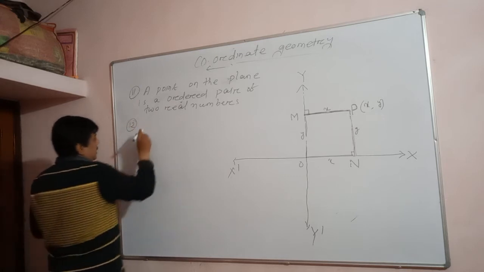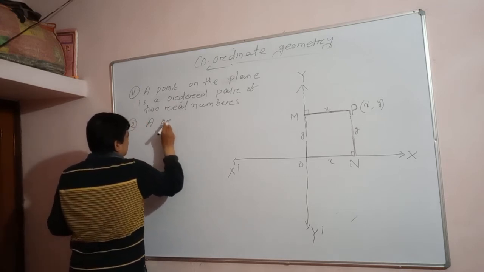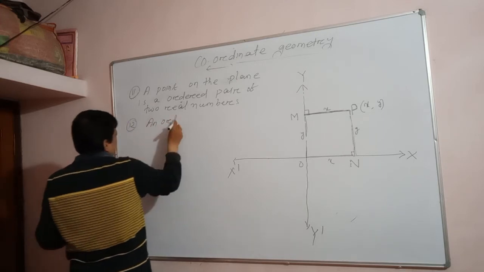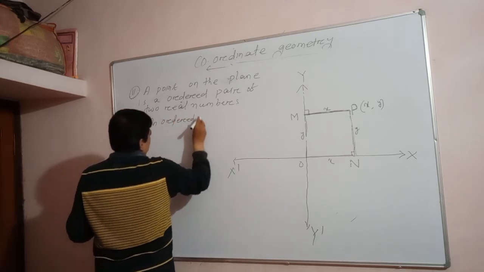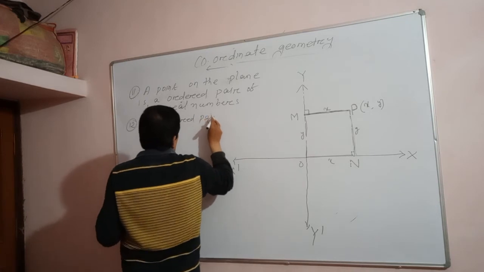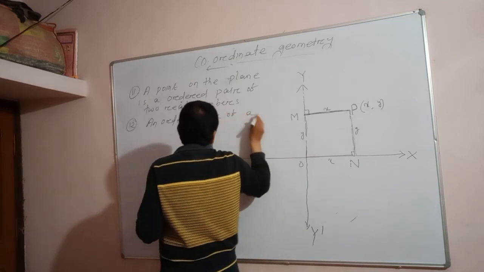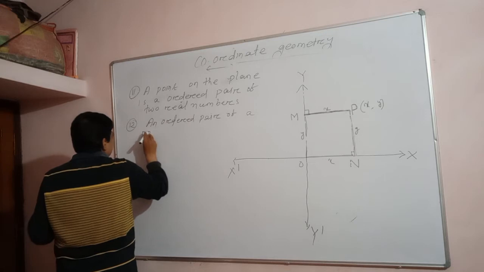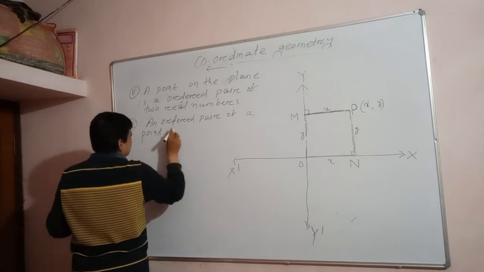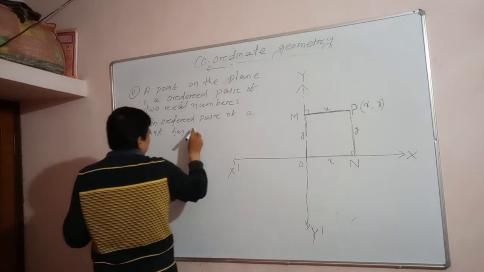An ordered pair of a point has two components.